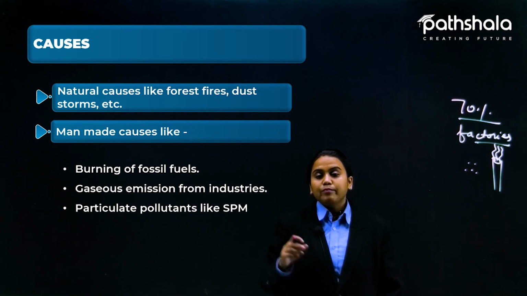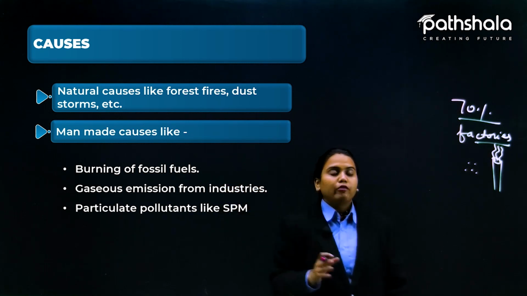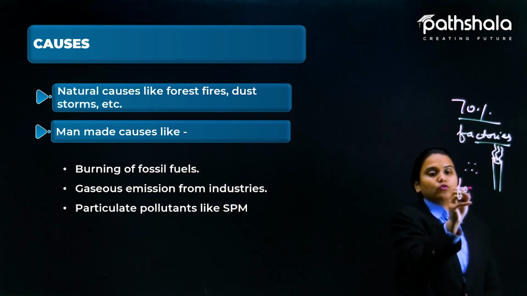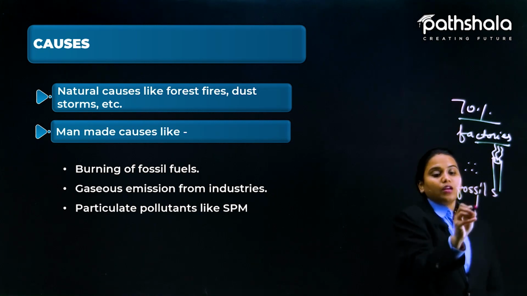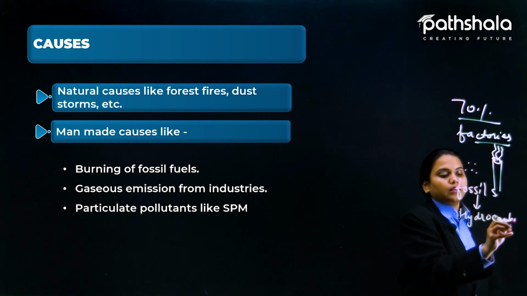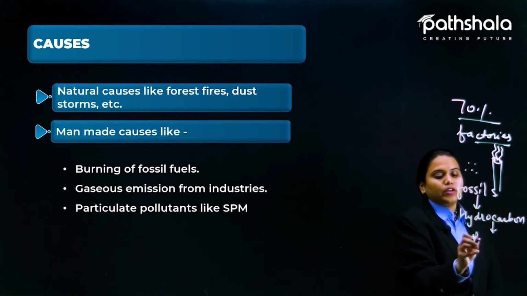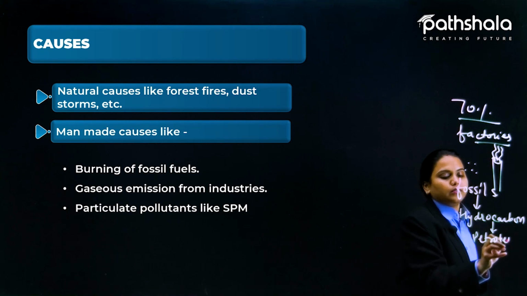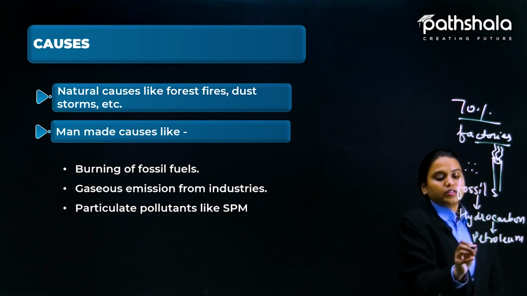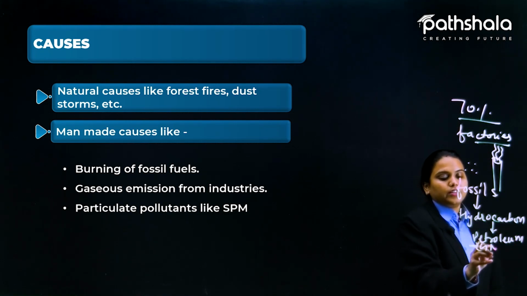Okay, so we can say fossil fuels burning. Fossil fuels include your hydrocarbons, which includes petroleum and your CNG gases.